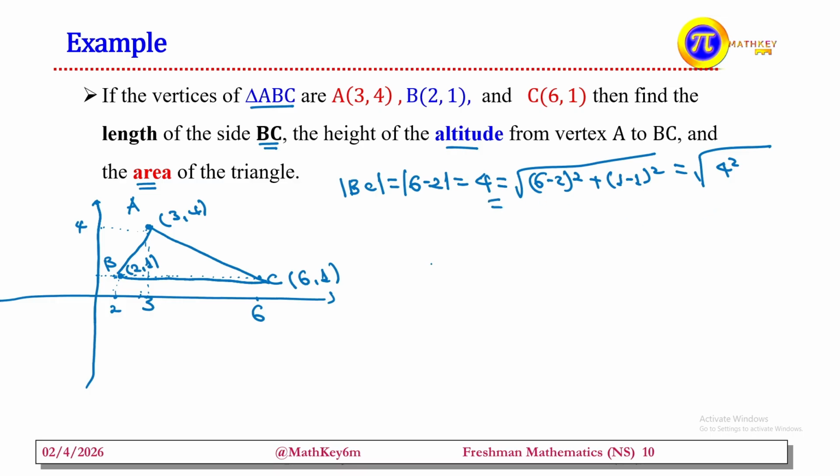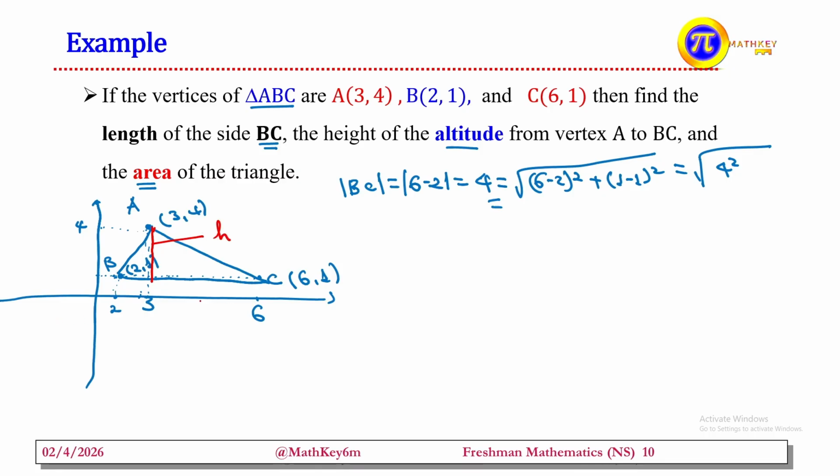We give this result. The other one is to find the altitude from A to BC. You have to sketch the graph here. The altitude is asked from A to BC. So let's take this one as H, this is altitude H. How can we find this?